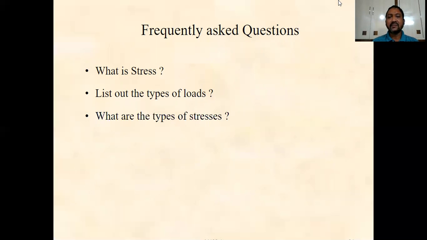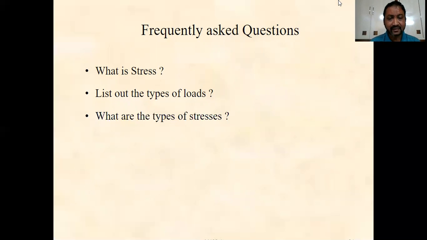This strength of materials subject is very important for mechanical engineering students, because it gives the basic concepts of forces and their application and kinds of stresses.